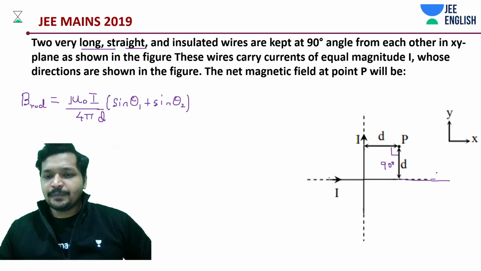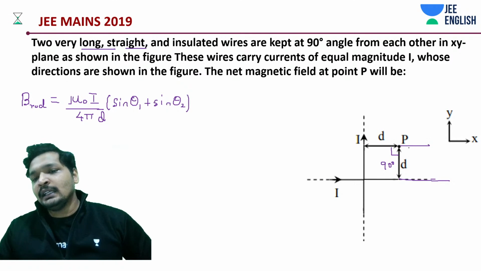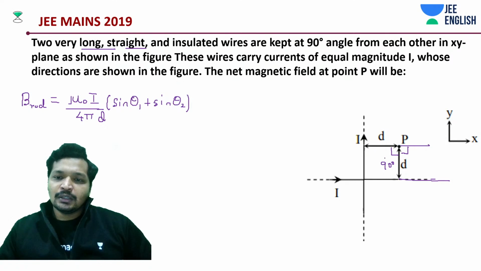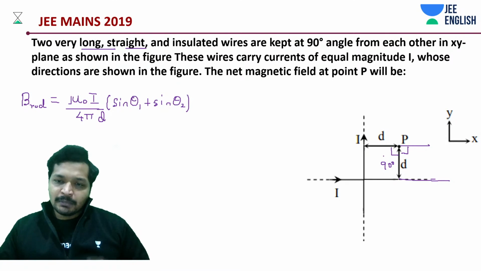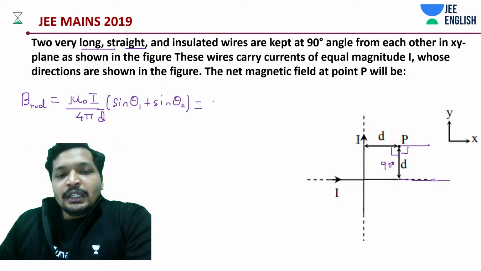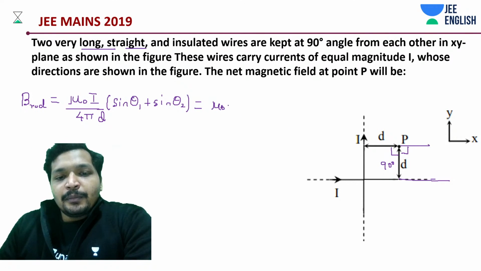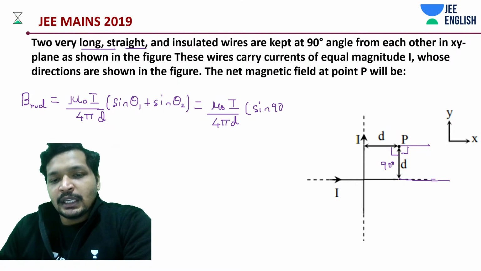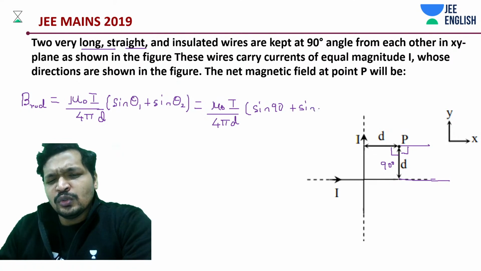That's it. So sine 90. It should be mu naught into I by 4 pi into D into sine 90 plus sine 90, basically 2.